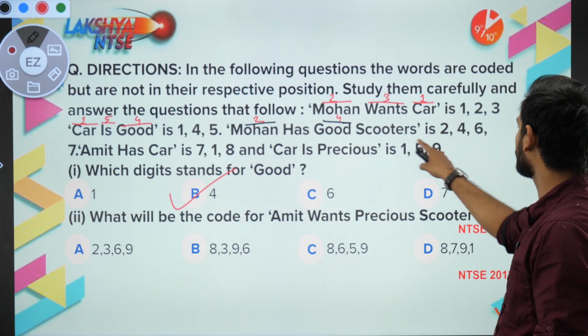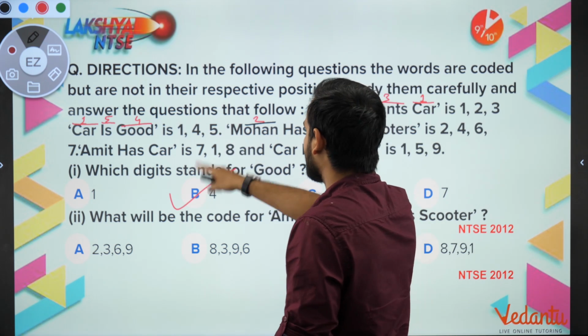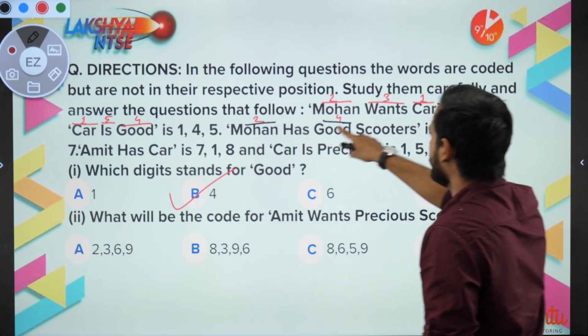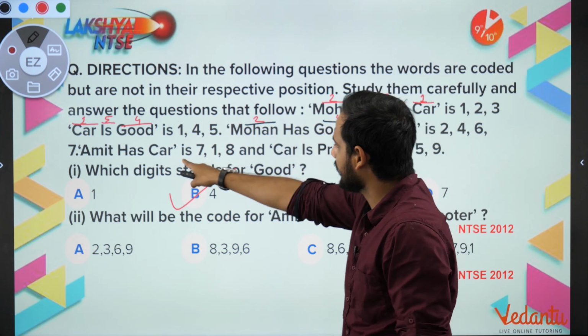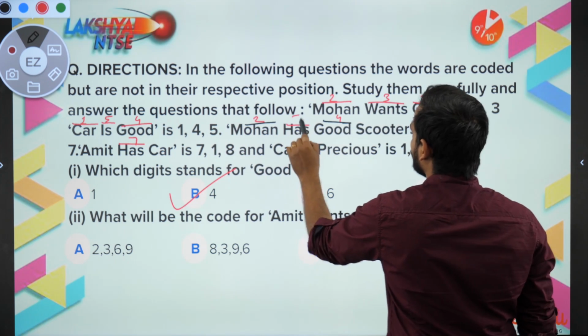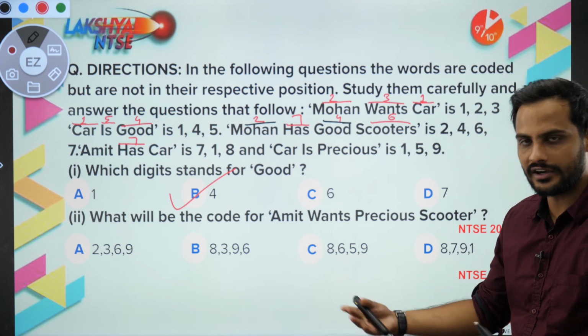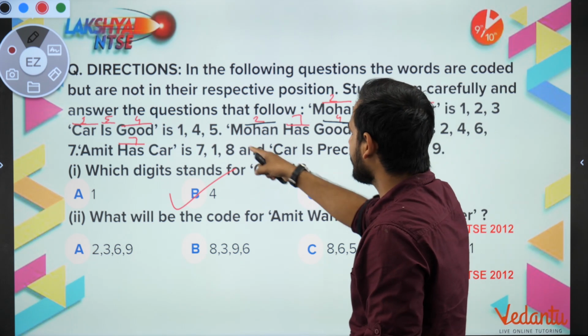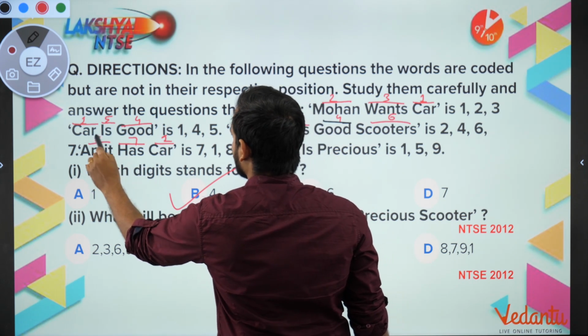And Mohan has good scooters is 2, 4, 6. Amit has car means 7, 1, 8. Now, Amit has car and Mohan has good scooters: you can see there is only one common word, which is has, and here also 7 is common. That means has stands for 7. So the scooter stands for 6. Now, car is precious. Car we already know is 1. So Amit is equal to 8.